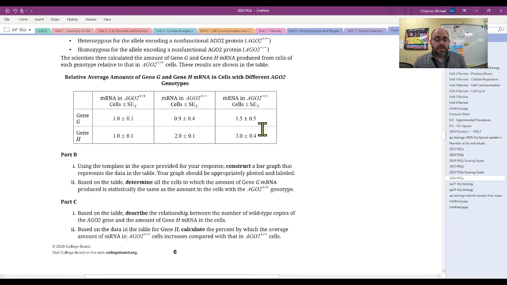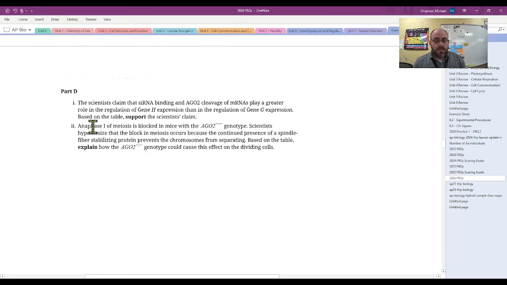And so what's not happening is the mRNA is not being cleaved, and so then transcription is not being prevented.